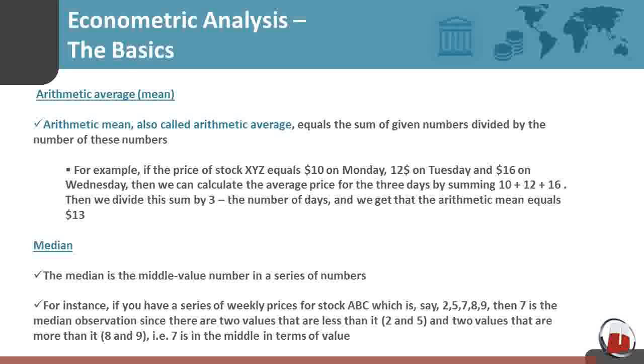Median. The median is the middle value number in a series of numbers. For instance, if you have a series of weekly prices for stock ABC, which is, say, 2, 5, 7, 8, 9, then 7 is the median observation, since there are two values that are less than it, 2 and 5, and two values that are more than it, 8 and 9. i.e., 7 is the middle in terms of value.